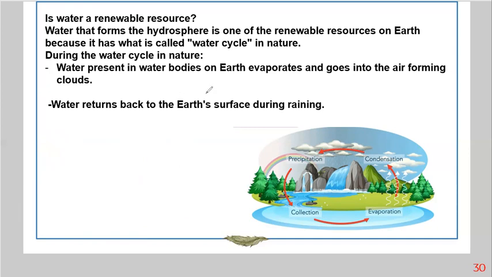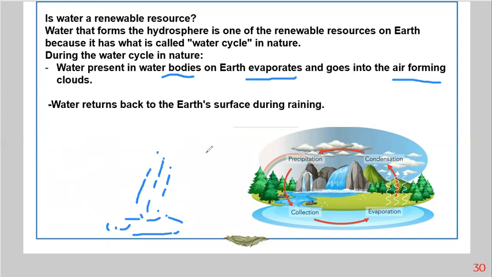So during the water cycle in nature, water present in water bodies, and we've talked previously about water bodies like seas, rivers, oceans, lakes, and so on, on Earth. This water evaporates, meaning it changes into gas. It changes into gas and goes into the air, forming what? Forming clouds. And then it can come back again to the earth in the form of rain.